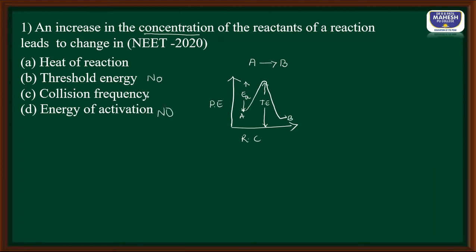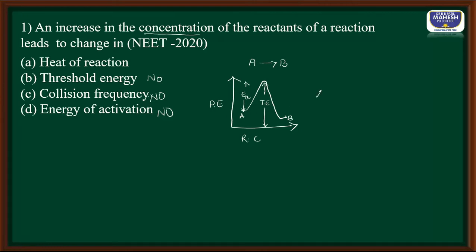What about collision frequency? Collision frequency means the number of collisions per second per unit volume. That is called collision frequency. So that also remains the same. Number of collisions per second per unit volume also remains the same. That is also not going to change. Then what is it going to change? It is the heat of a reaction that is going to change.